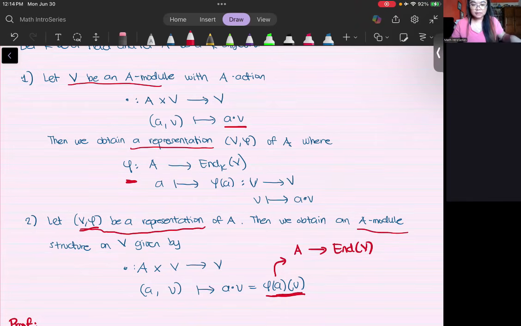So what this tells us, which perhaps is easier for you to handle: are you more confident or familiar with modules, or are you more confident or familiar with representations? And you can jump from one thing to the other if you are, let's say, doing research and trying to prove things.